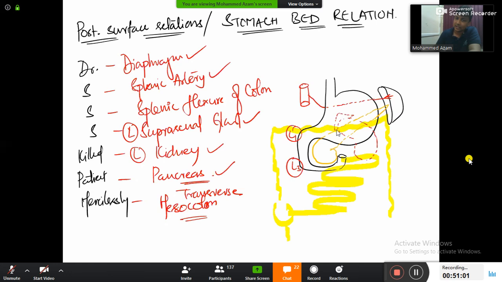And then this is transverse colon. Attached to that will be mesocolon, transverse mesocolon. So therefore splenic flexure of colon, and even the transverse mesocolon, is also present behind the stomach. So behind the stomach we have all these organs, all these structures, and it's one of the very, very important things in the stomach. Posterior surface relations of the stomach, guys. Done.